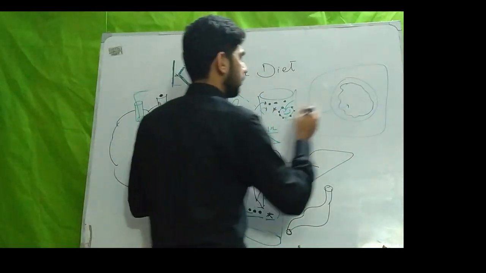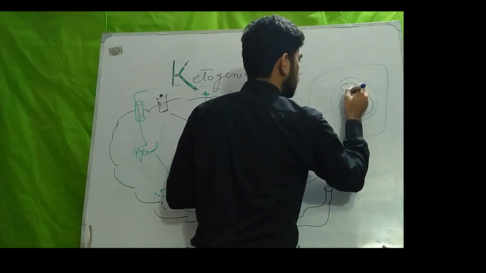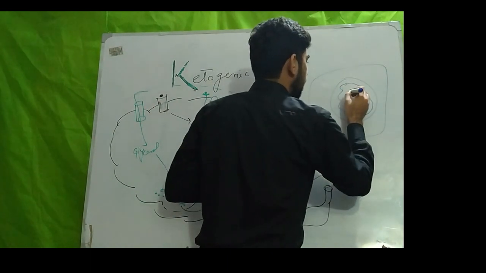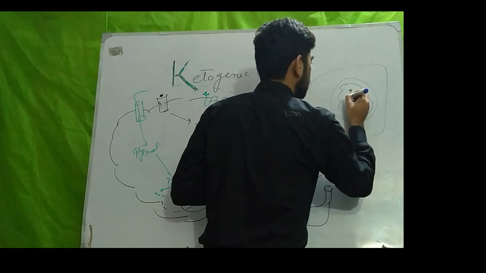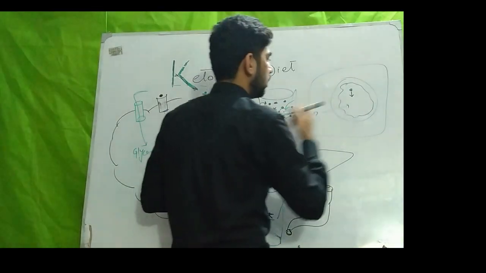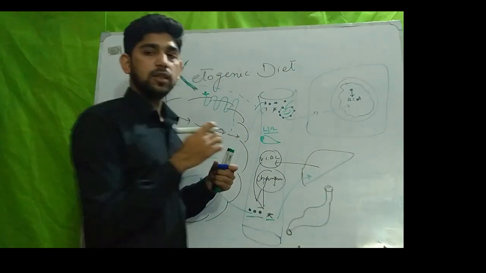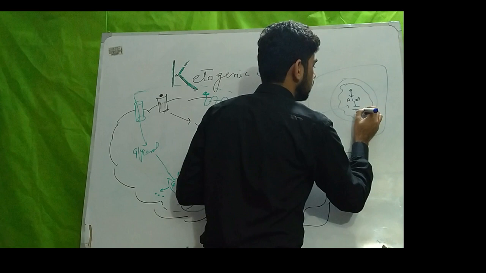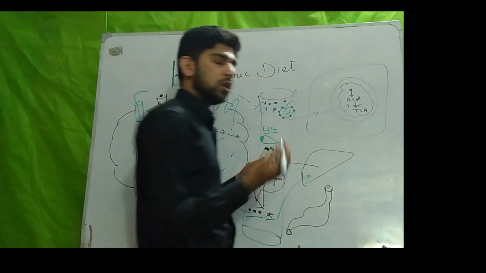In the mitochondria, free fatty acids are converted into acetyl CoA, and acetyl CoA then enters into the TCA cycle, and from the TCA cycle ATP is generated.